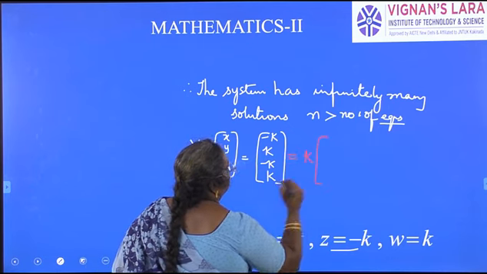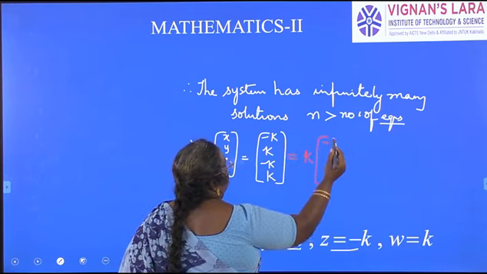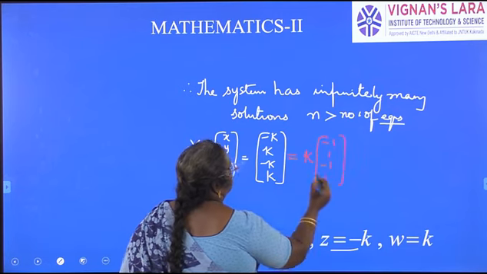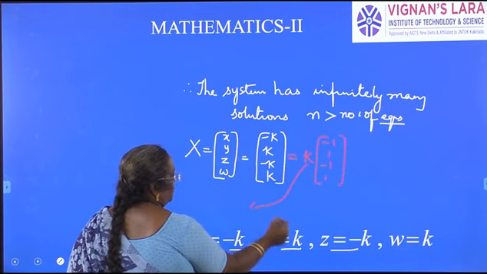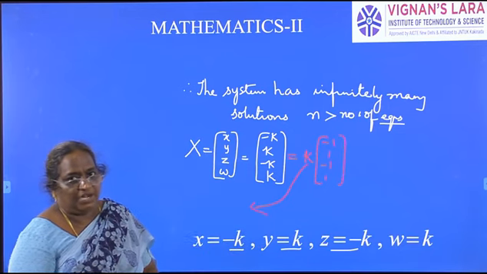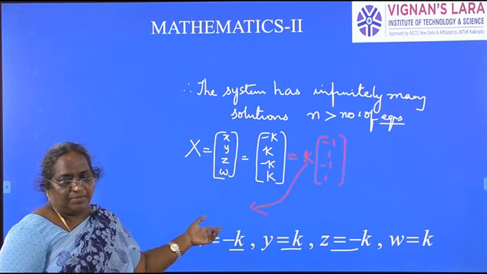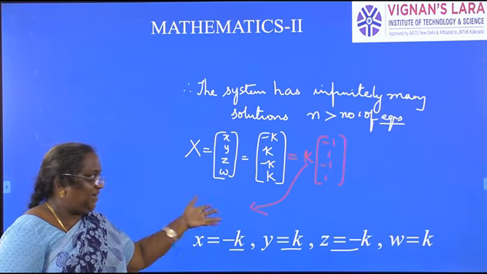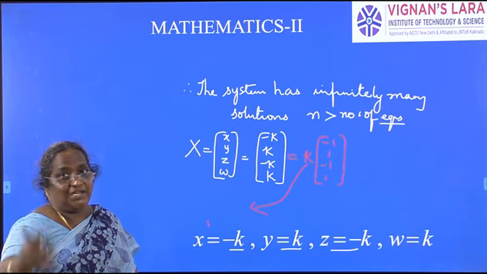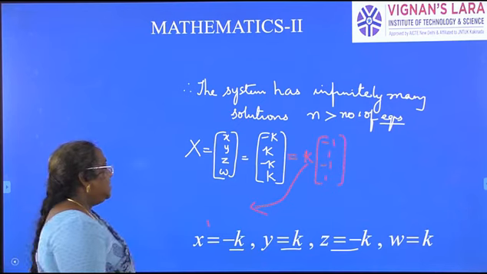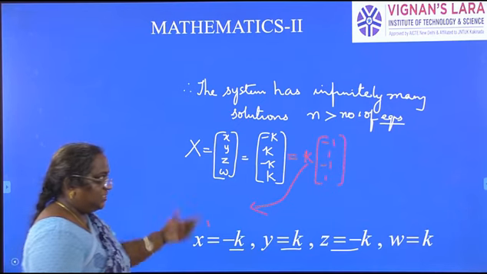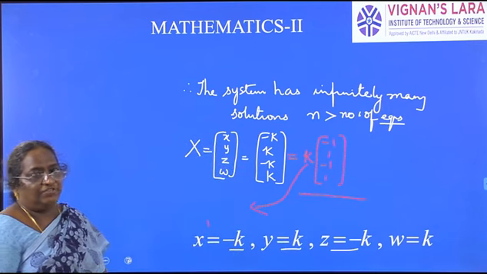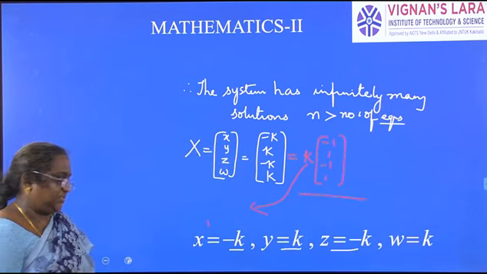K is a constant, giving minus 1, 1, minus 1, 1. If you keep changing the value of k to any value, 1, 2, 3, 4, 5, 6, minus 1, minus 2, minus 3, 1 by 2, 1 by 3, 1 by 5, minus 1 by 3, any value, you will get infinitely many solutions. So this is the solution for the given system of equations, having an infinite number of solutions.